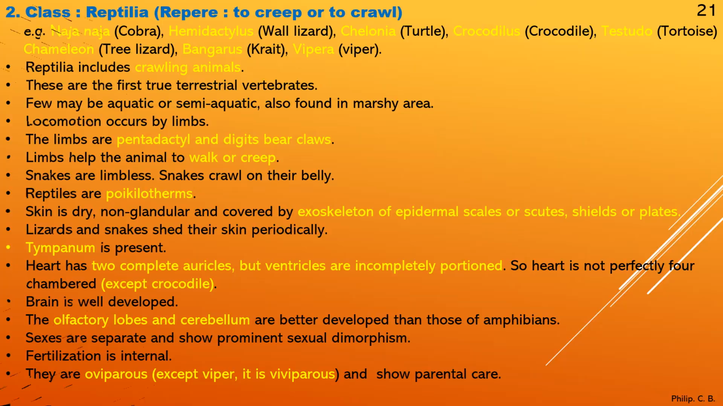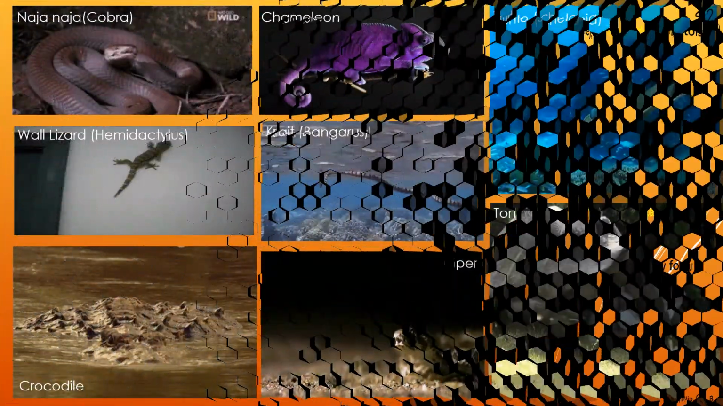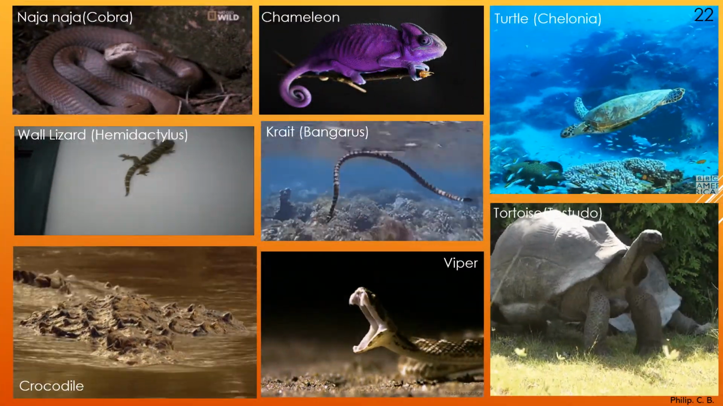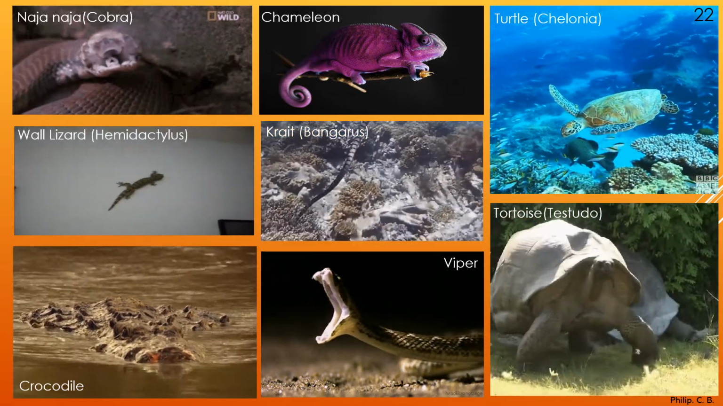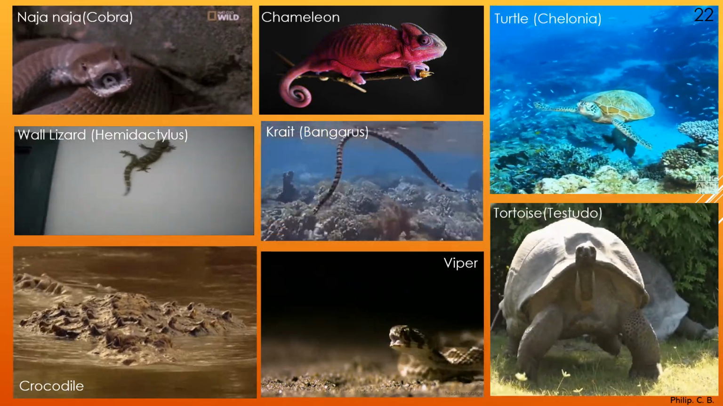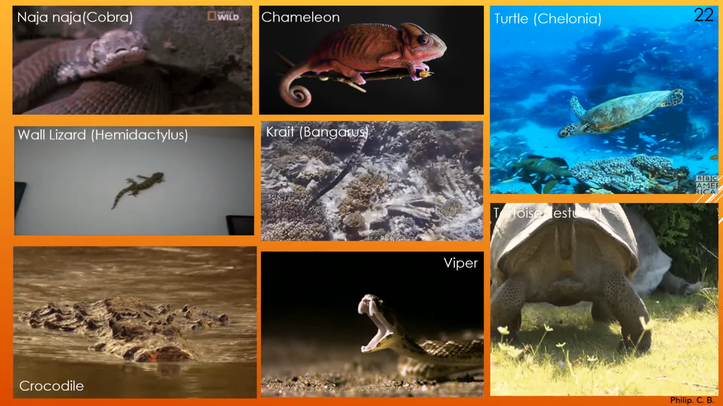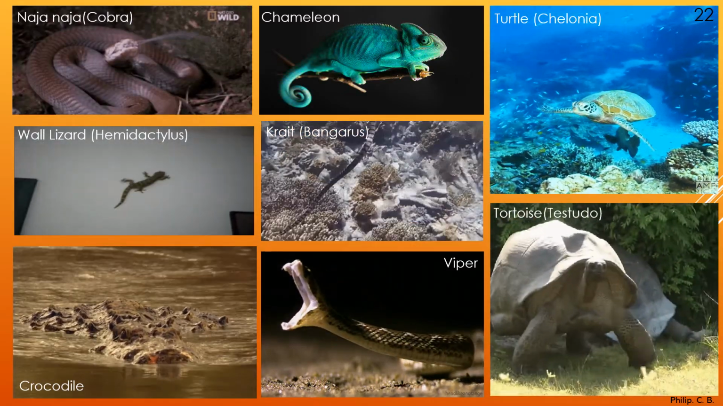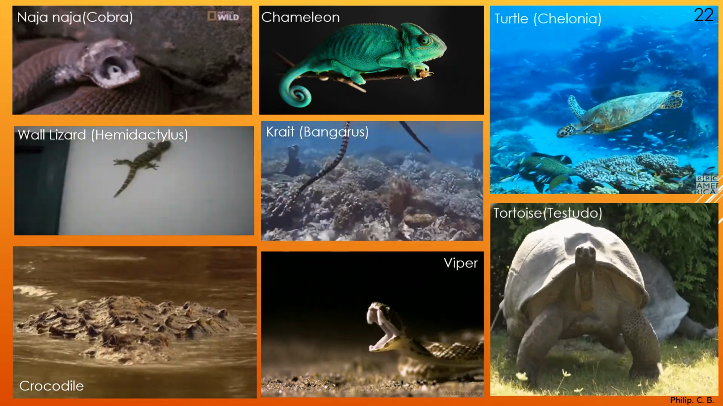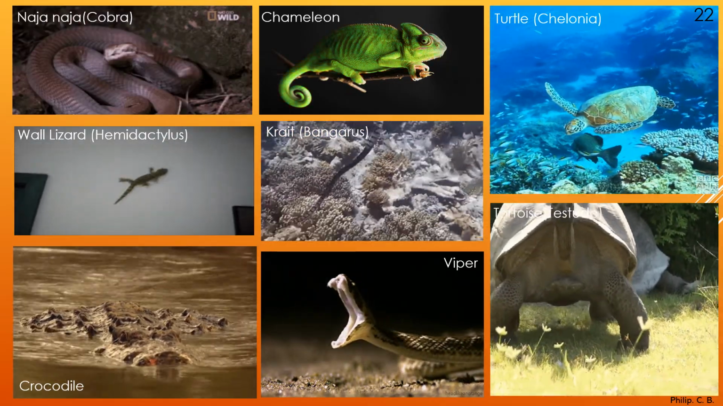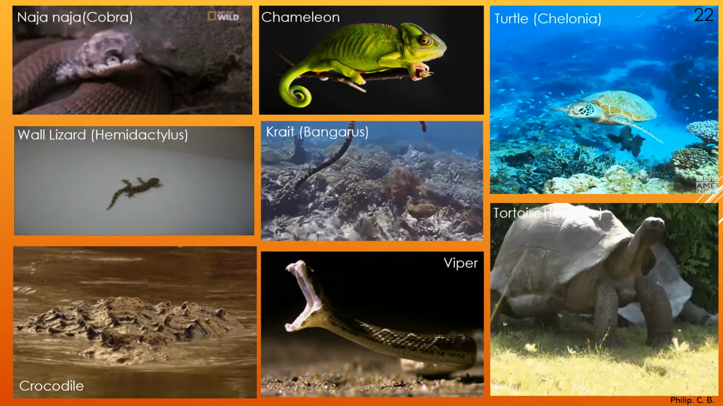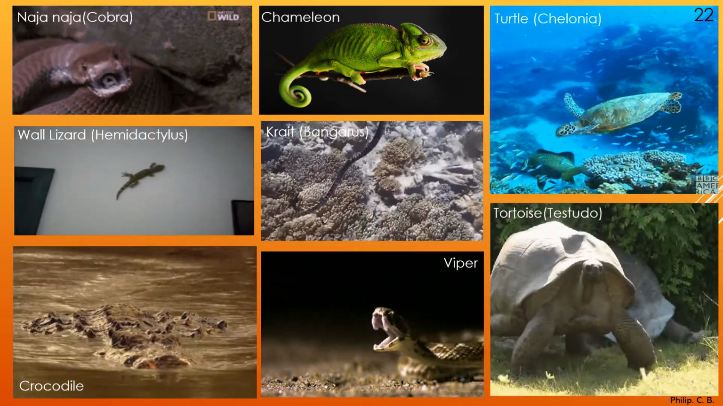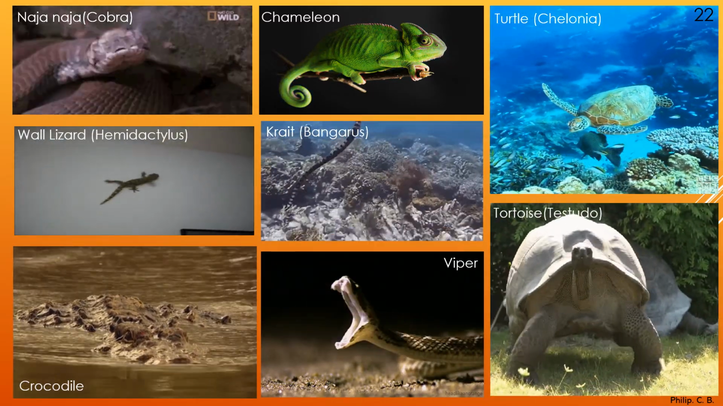Now again, you can see beautiful images of different species. Naja naja, cobra, we can see it is spitting the venom. You can see very clearly how it is spitting the venom. Chameleon, see clearly how the color is changing from green to blue. Slowly you can see the change in the color. Accordingly, you can see the different coloration.